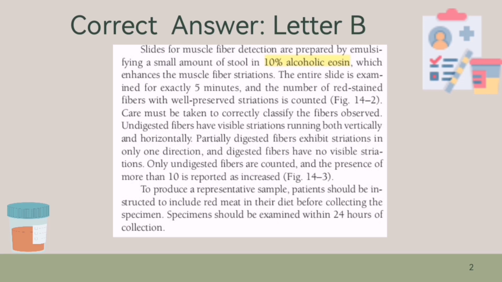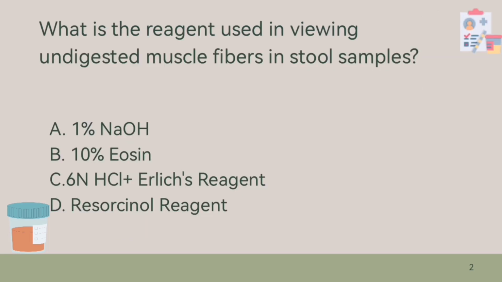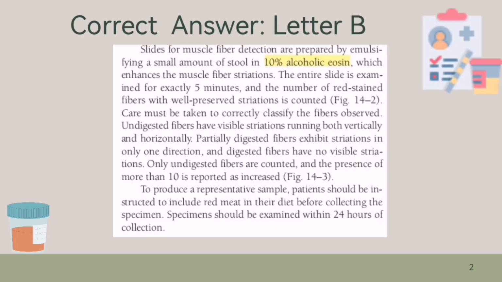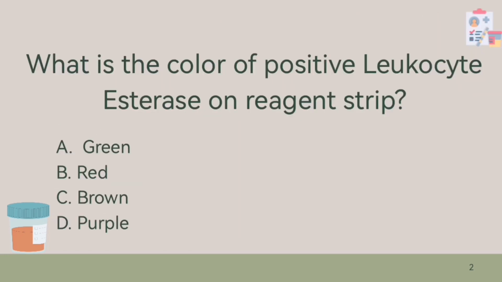Kapag digested fibers, walang visible striations. So remember, only undigested fibers are counted, and the presence of more than 10 is reported as increased. So tatandaan, 10% alcoholic eosine is used dito sa viewing undigested muscle fibers.